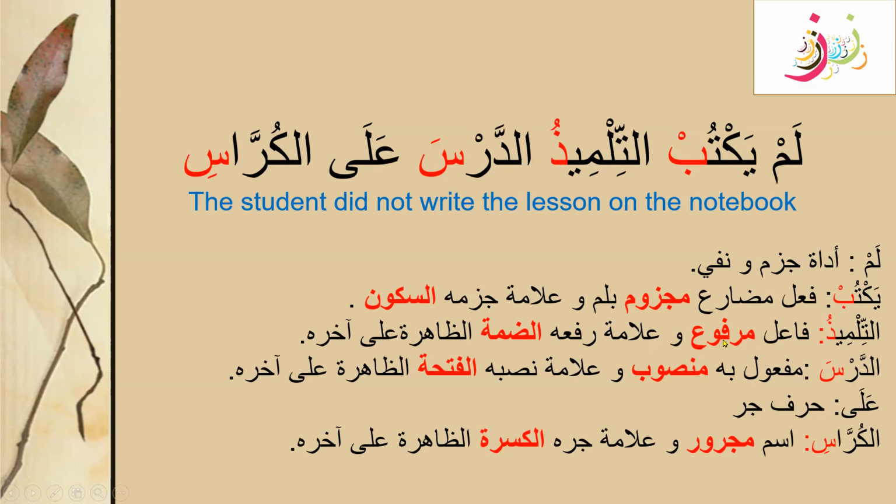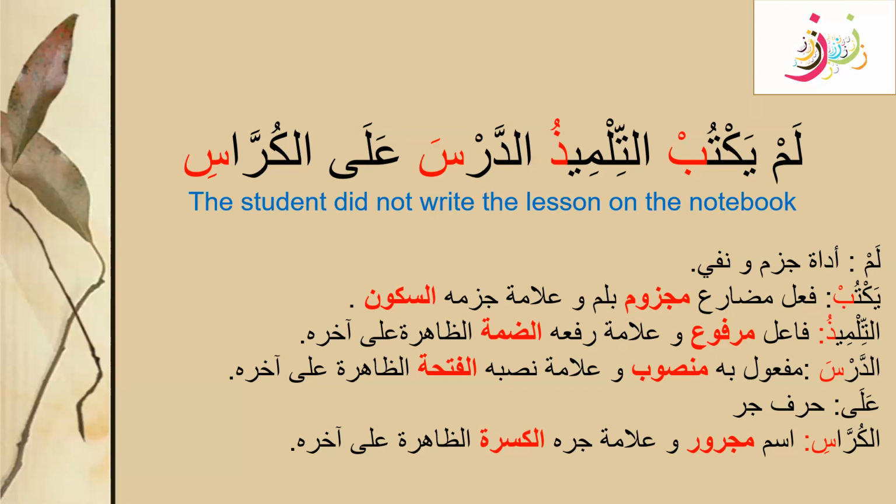And what is the alama for it being marfu? Wa alamatu raf'ihi ad-damma. The alama for being in the state of rafa is damma. Az-zahira: zahira means the clear sign, the visible sign, ala akhirihi, at the end. So tilmizu fa'il marfu wa alamatu raf'ihi ad-damma az-zahira ala akhirihi. This is the alamat asliya for marfu. This damma is the real sign for a marfu state.